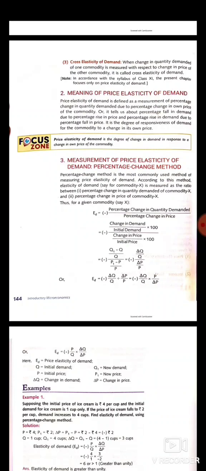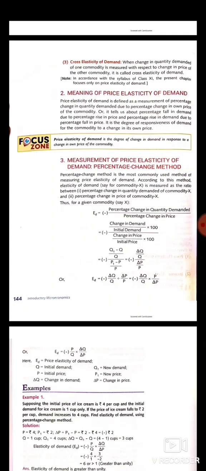And percentage change in price is change in price divided by initial price into 100, and the change in price is rupees 2. So 2 divided by 4 into 100, that is 50 percent, means there is a change of 50% in the price of a commodity, and the demand for that commodity increases by 300%.